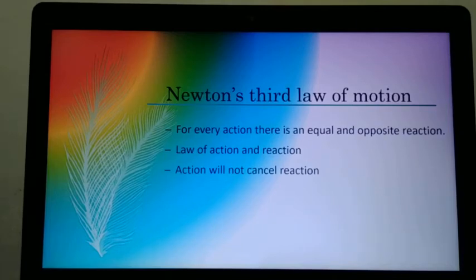Again, action and reaction. Then when you are firing a gun, while the bullet is moving out, it exerts a reaction force on the gun, known as the recoiling force, the recoil of a gun. As we fire, the gun moves back, and that is the recoil of the gun. All these are illustrations of the third law of motion.